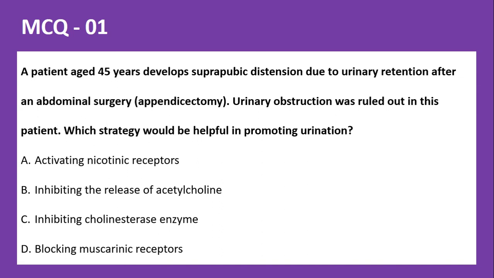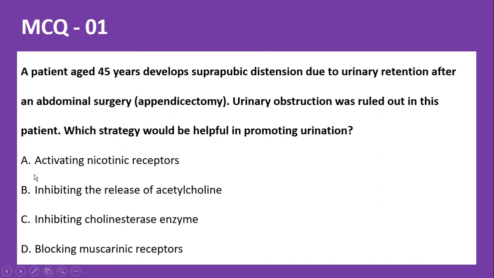So particularly the M3 subtype will be present. So you need to check which option will increase the M3 activity. So how can you increase the M3 activity? To increase M3 activity, you need to have acetylcholine. So check which option would increase the levels of acetylcholine.